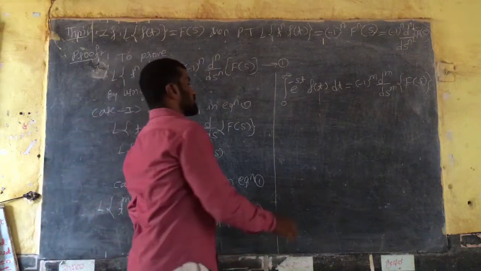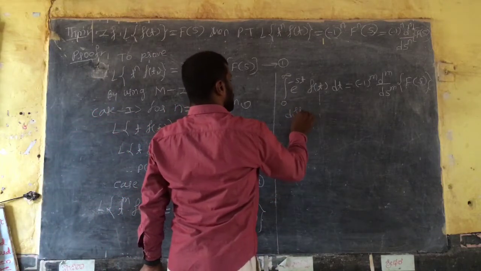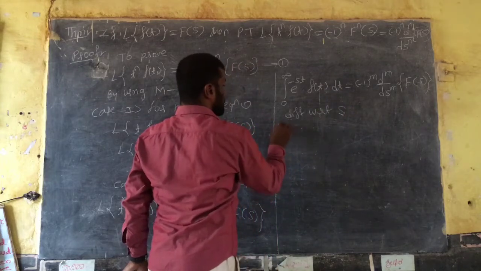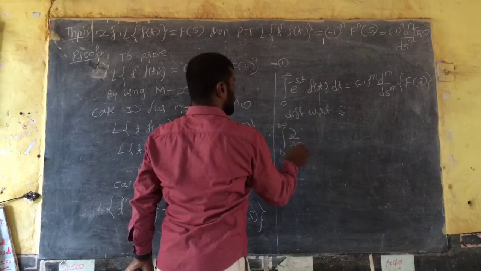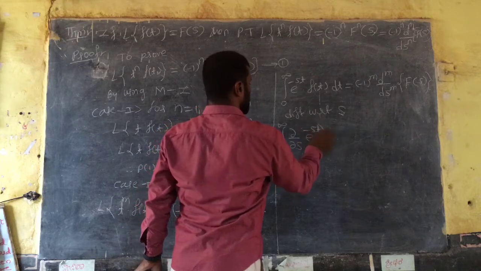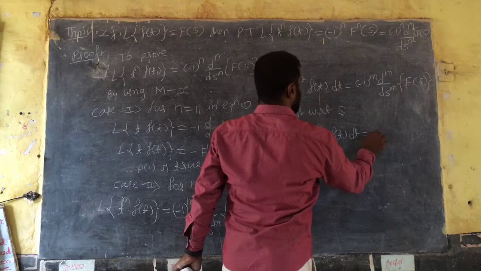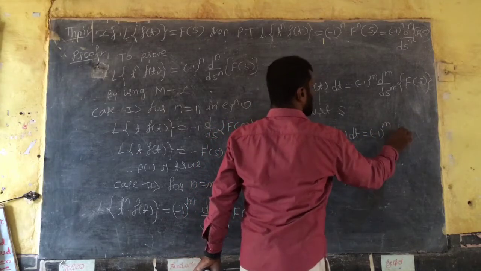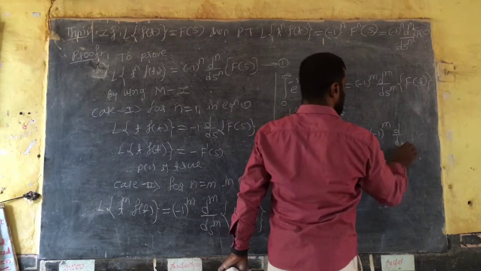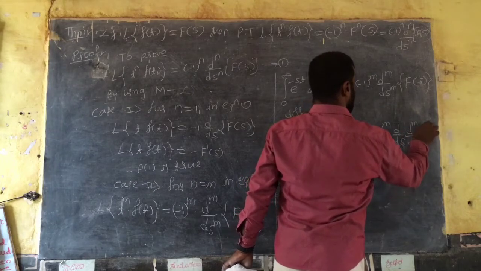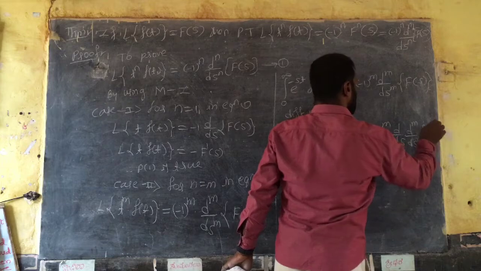right? So differentiate with respect to s on both sides. We get integral from 0 to infinity of dou by dou s of e raised to minus st into f of t dt, equal to minus 1 raised to m into d by ds of d raised to m divided by ds raised to m into the function f of s.